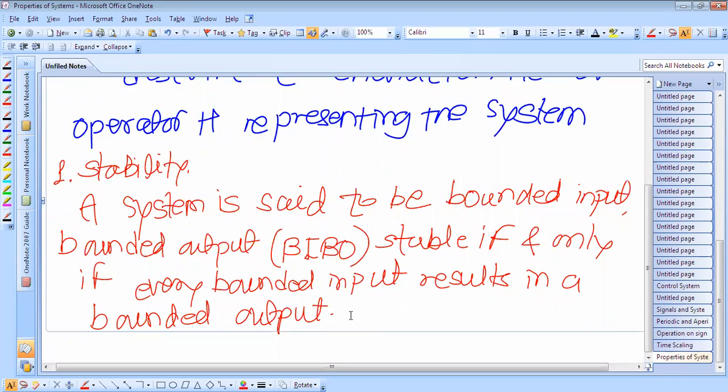So to put the condition for bounded input, bounded output stability on a formal basis, consider a continuous time system whose output and input relationship is described by the equation. We generally describe the input and output equations like this: y of t is equal to H of x of t, in continuous time systems.